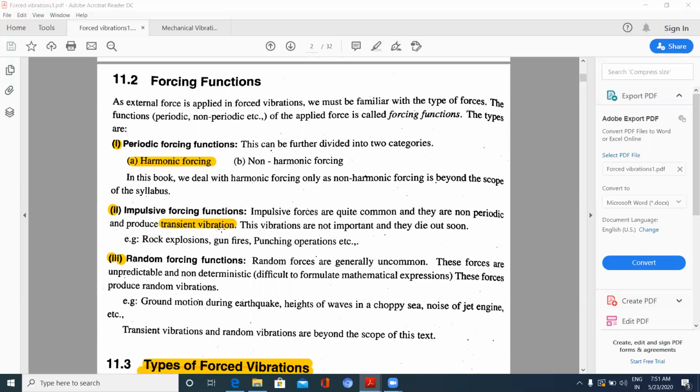Here e to the power of minus zeta omega t, the minus zeta indicates that it is reducing, just as in the logarithmic decrement we see that the amplitude will be reducing. So rock explosion, gunfires, punching operations, and force applied on a kick rod to start an engine are examples of impulsive forcing functions. Next, random forcing functions.